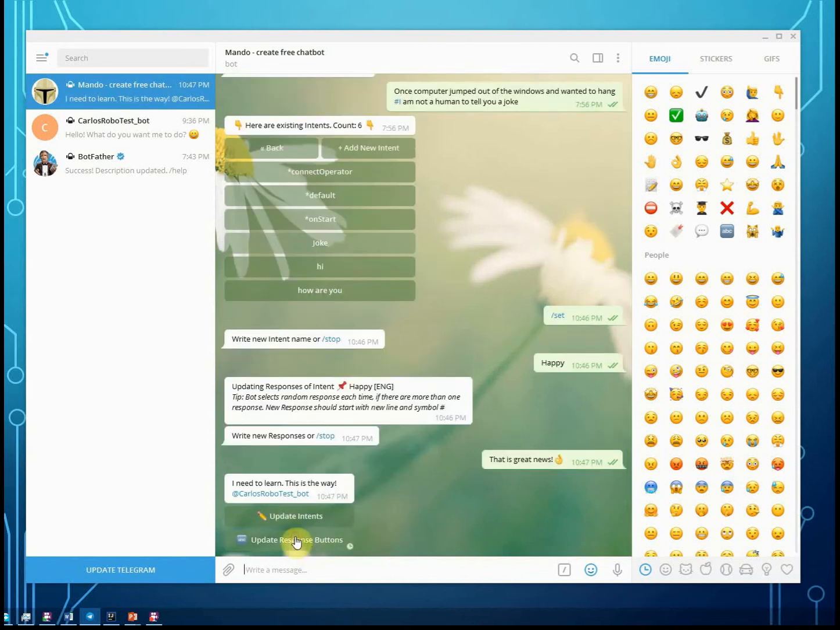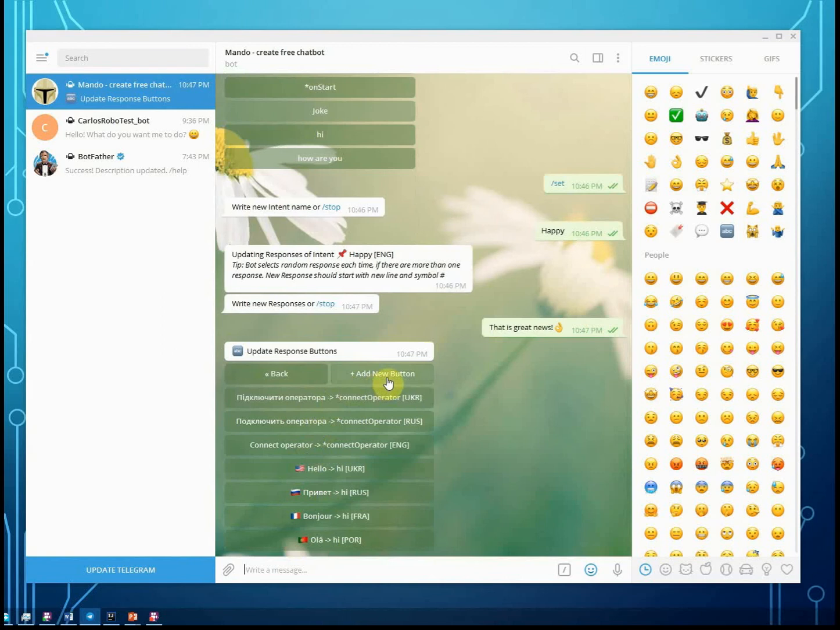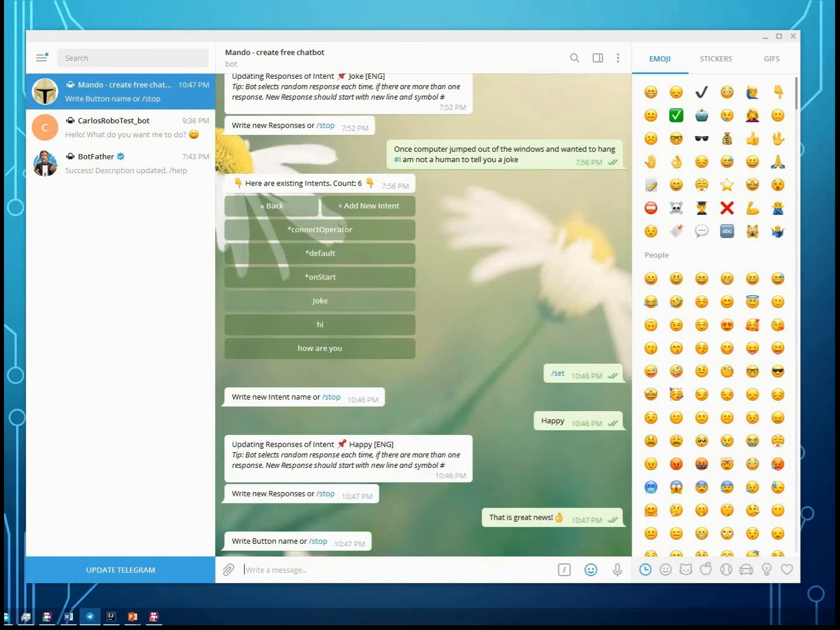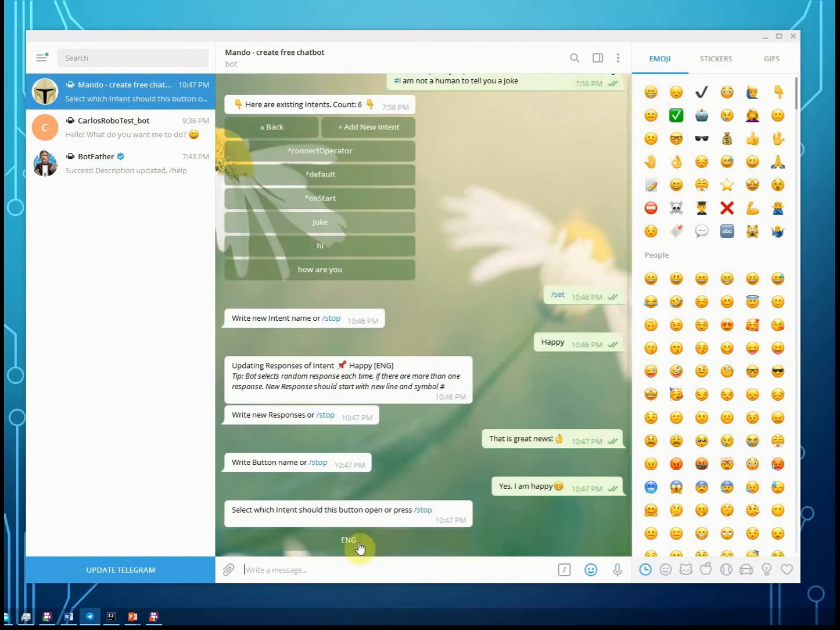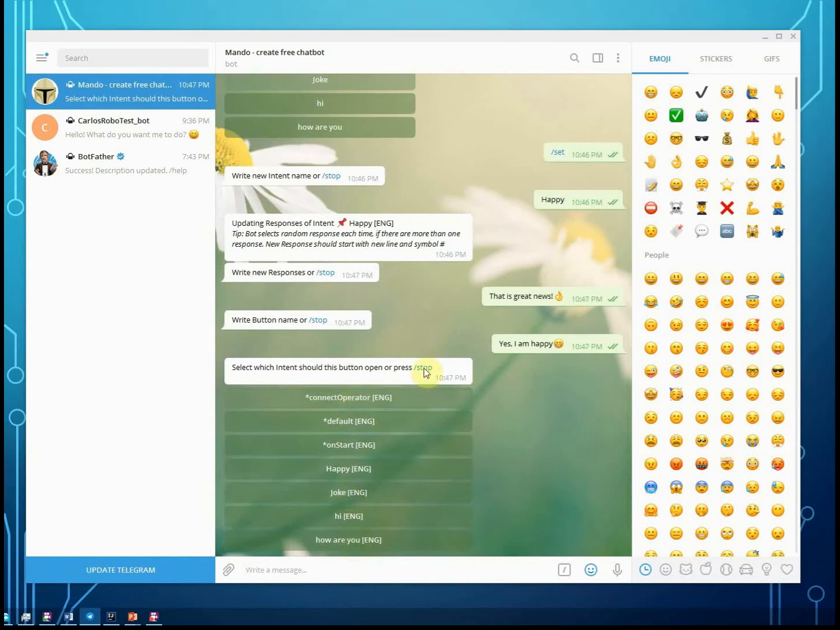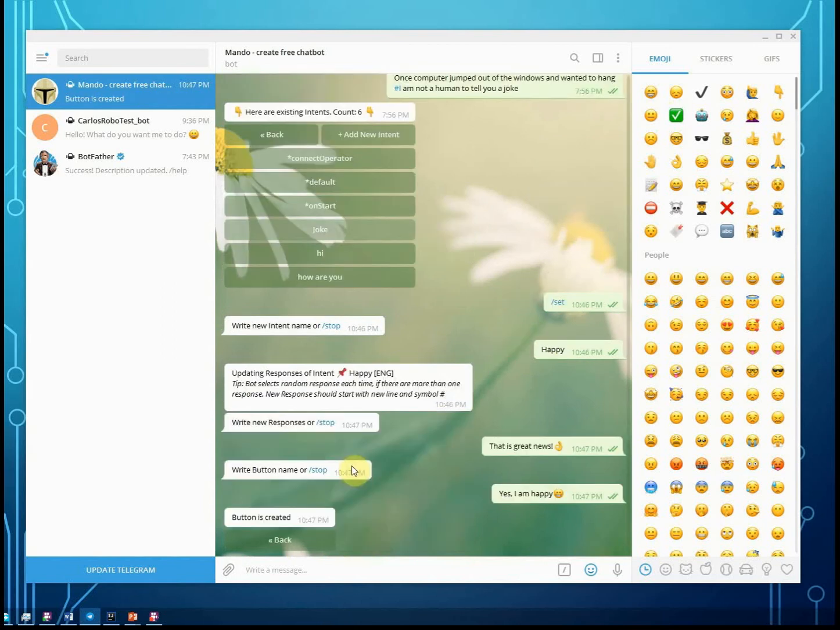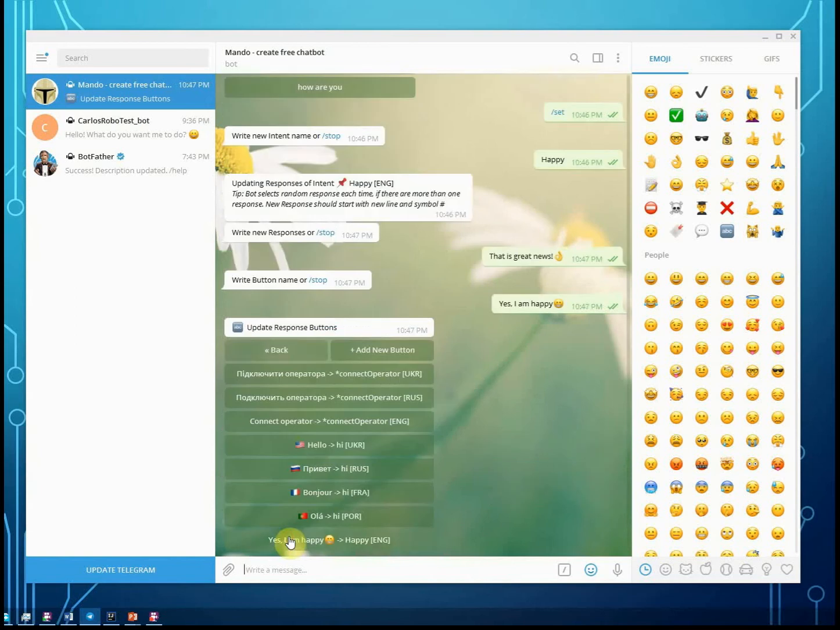And we need to create buttons. So we press new button, we write the button name, yes I'm happy, and we select the intent which should be opened by that button. So we select happy intent, button created, great, here it is.